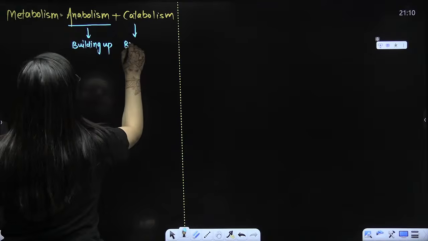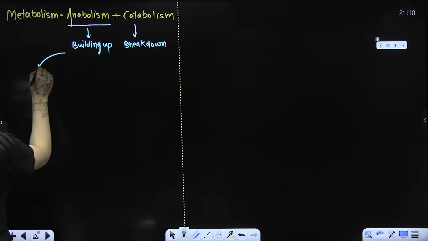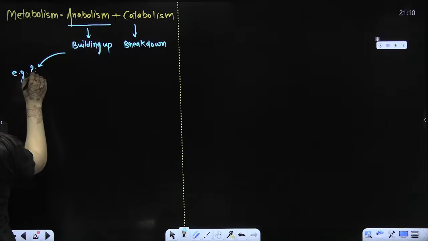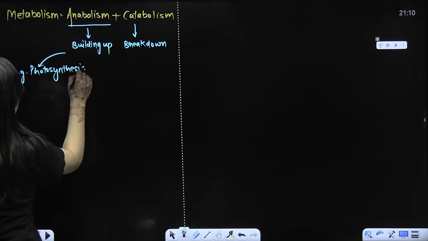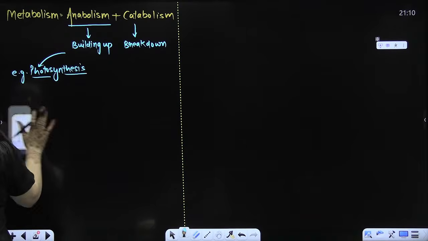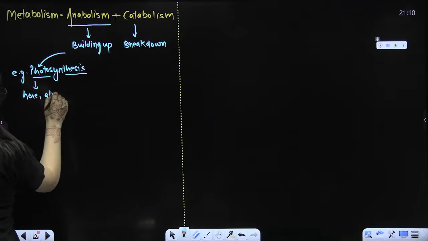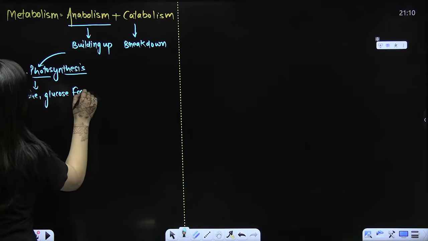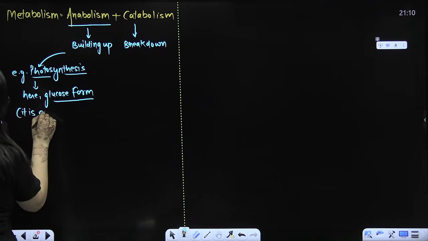Catabolism is breakdown. If I have to give you an example, I'll give you the example of photosynthesis. In photosynthesis, glucose forms. Carbon dioxide and water join, glucose forms. So it is anabolism. Yes or no?